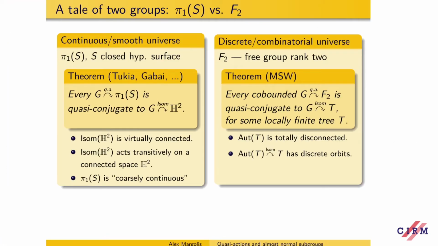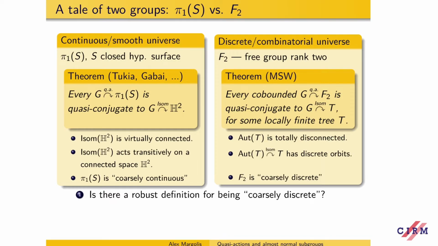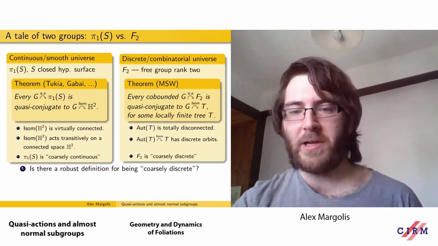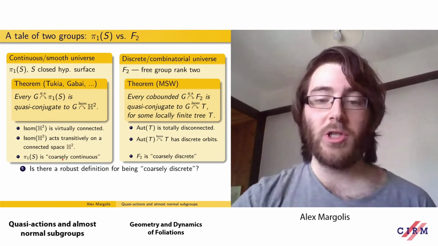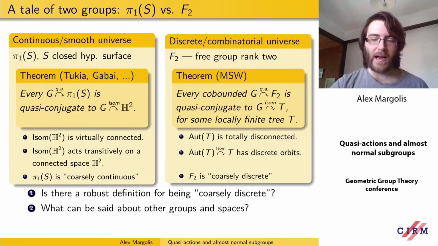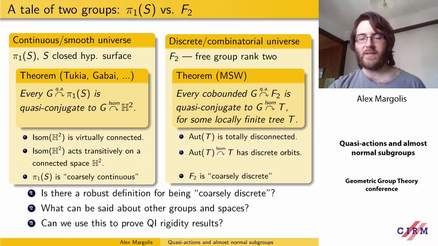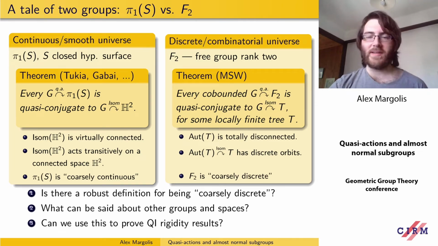So we'd like to say that pi1 of S is coarsely continuous in some sense, and F2 is coarsely discrete. And I want to make this precise and come up with a robust proper definition for what I mean by coarsely discrete, something where F2 should be coarsely discrete, but pi1 of S shouldn't be. And I want a lot more examples of coarsely discrete or coarsely continuous groups. And I want this to be useful. I want to be able to prove some interesting QI rigidity results using this technology, which I do.